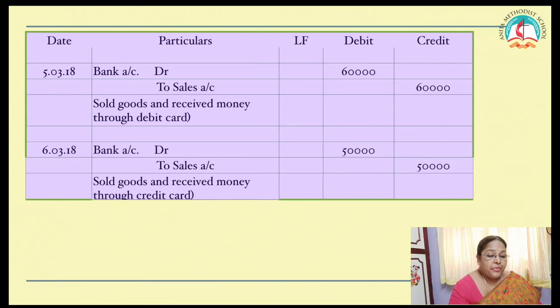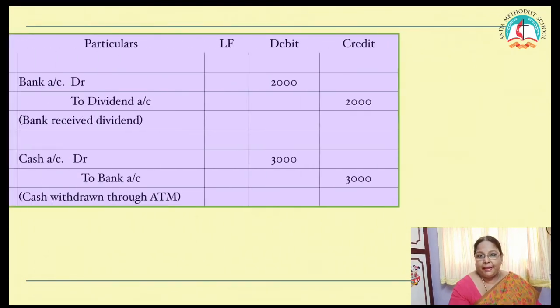Next one. Sold goods to Kirtana, who made the payment through credit card. She has made the payment, so it is a bank transaction. What is the journal entry? Bank account debtor to sales account. Write the amount in the amount column, but in the narration specify that you have received money through credit card. Clear, children?